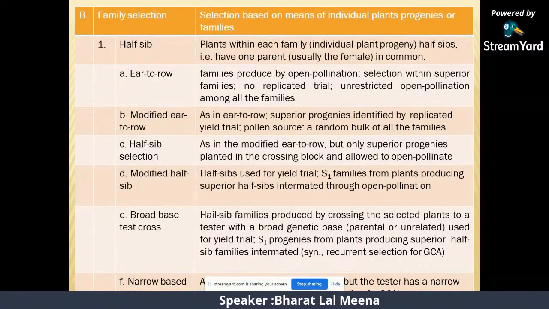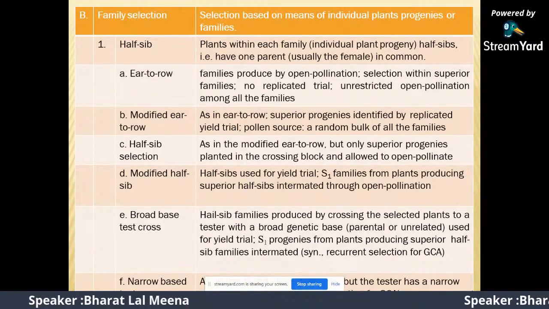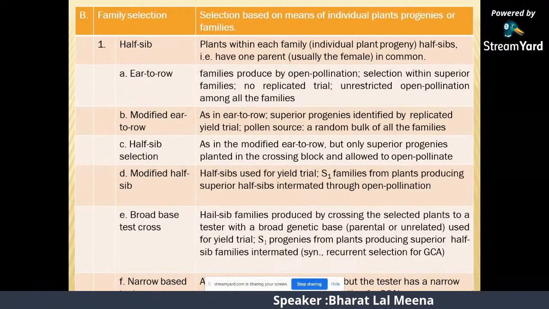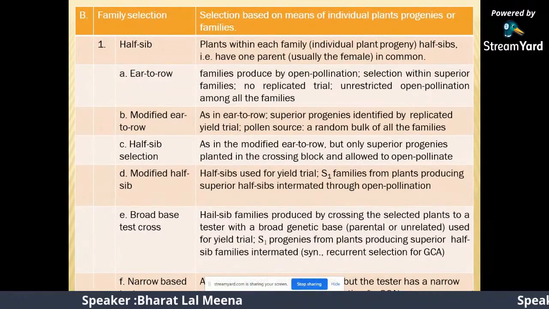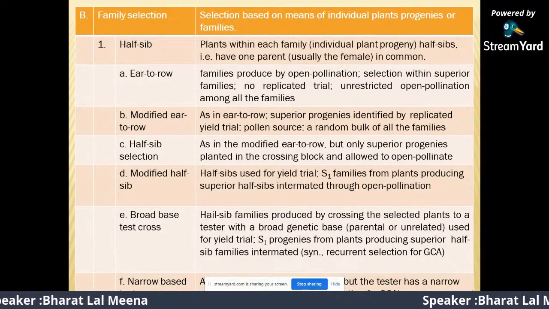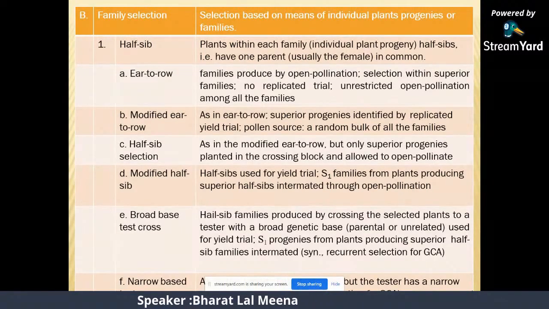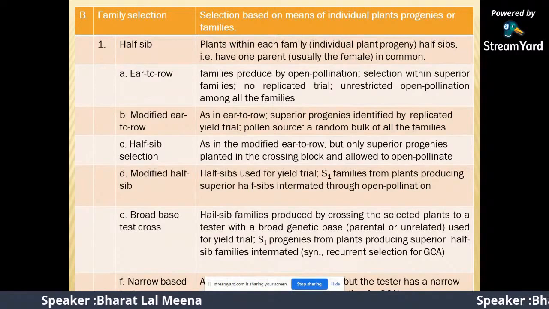Modified ear-to-row selection: as in ear-to-row, superior progeny are identified by replicated trials, and the pollination source is a random bulk of all families. Half sib selection: as in the modified ear-to-row, but only superior progeny are planted in a crossing block and allowed to open pollinate. Modified half sib family: half sib used for yield trial.